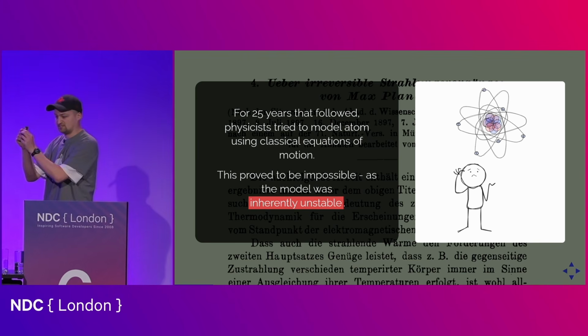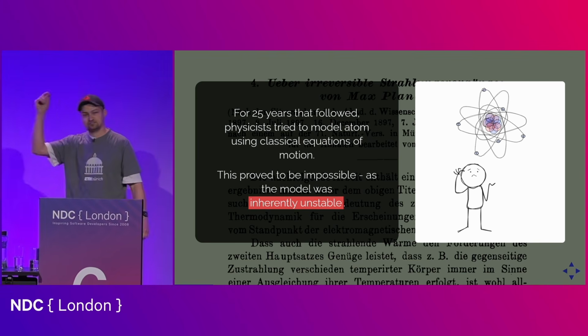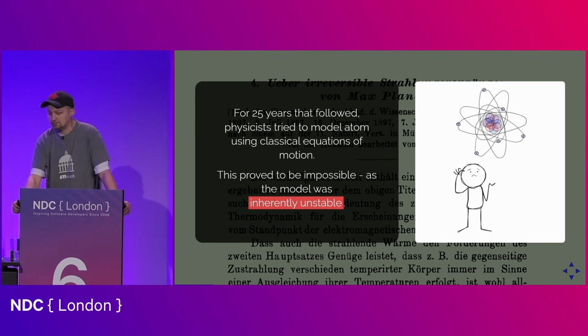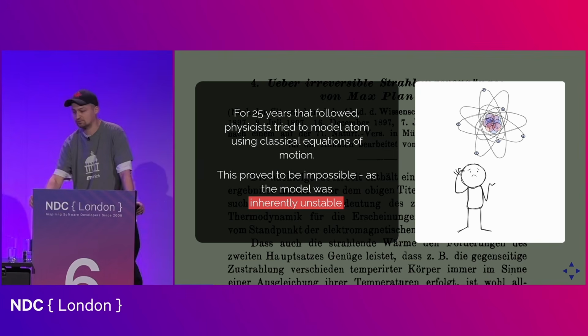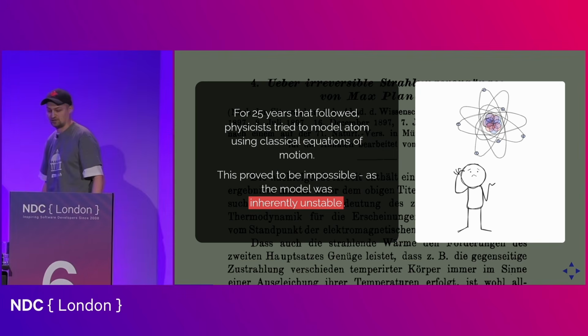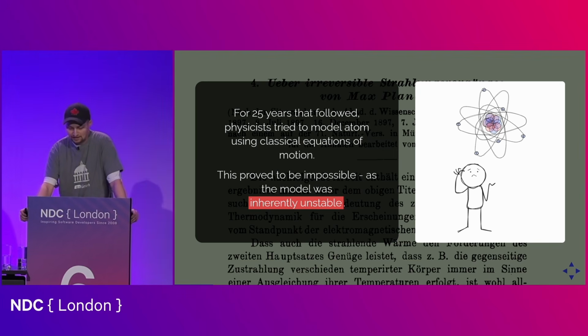Like with the nucleus at the center, like a little star, and then electrons like little planets swirling around. But actually, you cannot model this with classical equations of motion. It's just unstable. Such a model just sort of collapses in on itself. And the breakthrough came